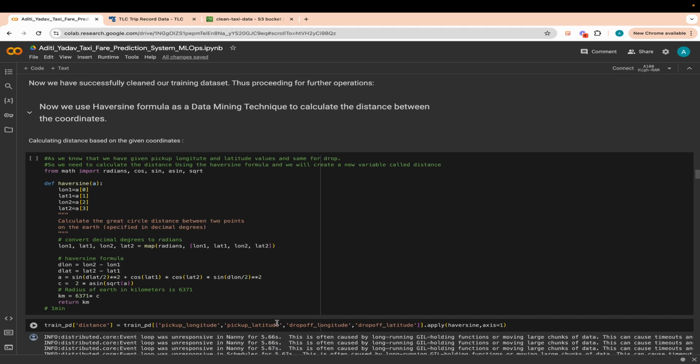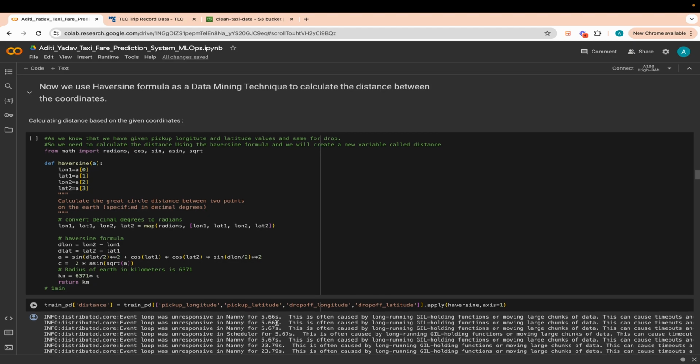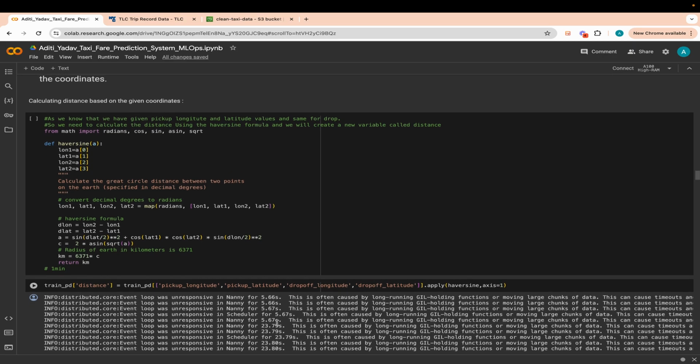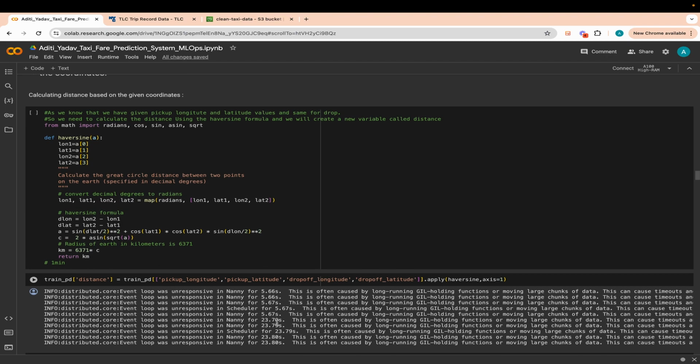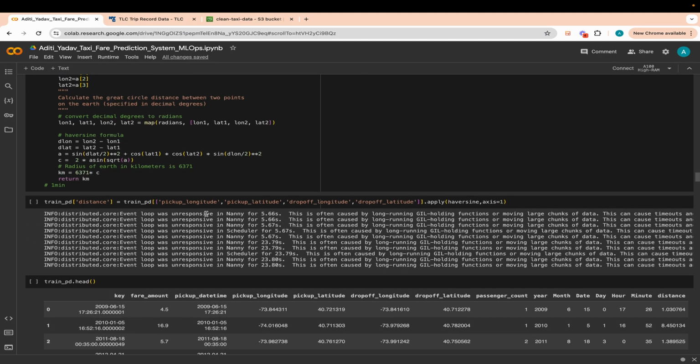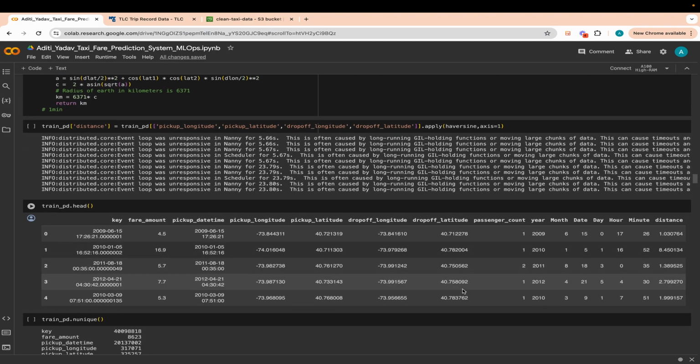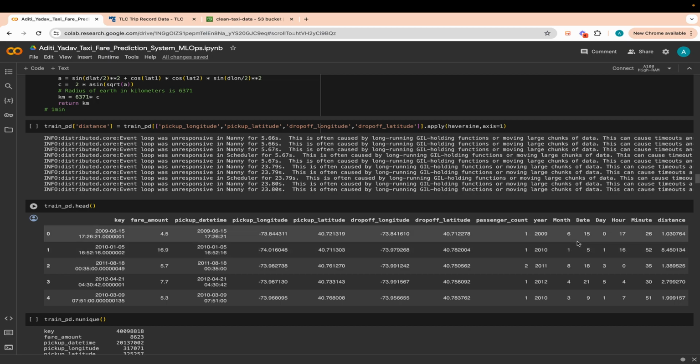Haversine formula to calculate the distance between the coordinates. So we take the coordinates, which are pickup longitude, pickup latitude, dropoff longitude, dropoff latitude, and then apply the Haversine formula to this and calculate the distance here in kilometers. Then we append the distance to our training data, as you can see here in this column.